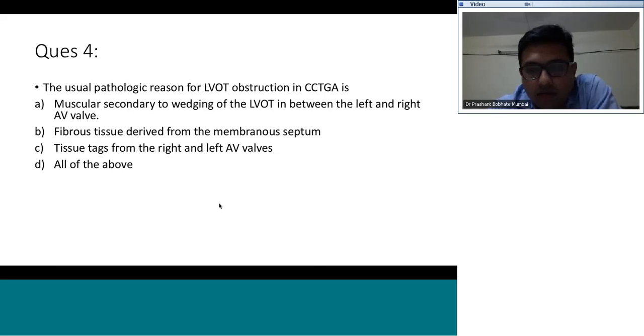Right, all of the above. So usually there is wedging of the LVOT, as we said before, between the left and the right AV valve. There is fibrous tissue, and which of them is the most common?